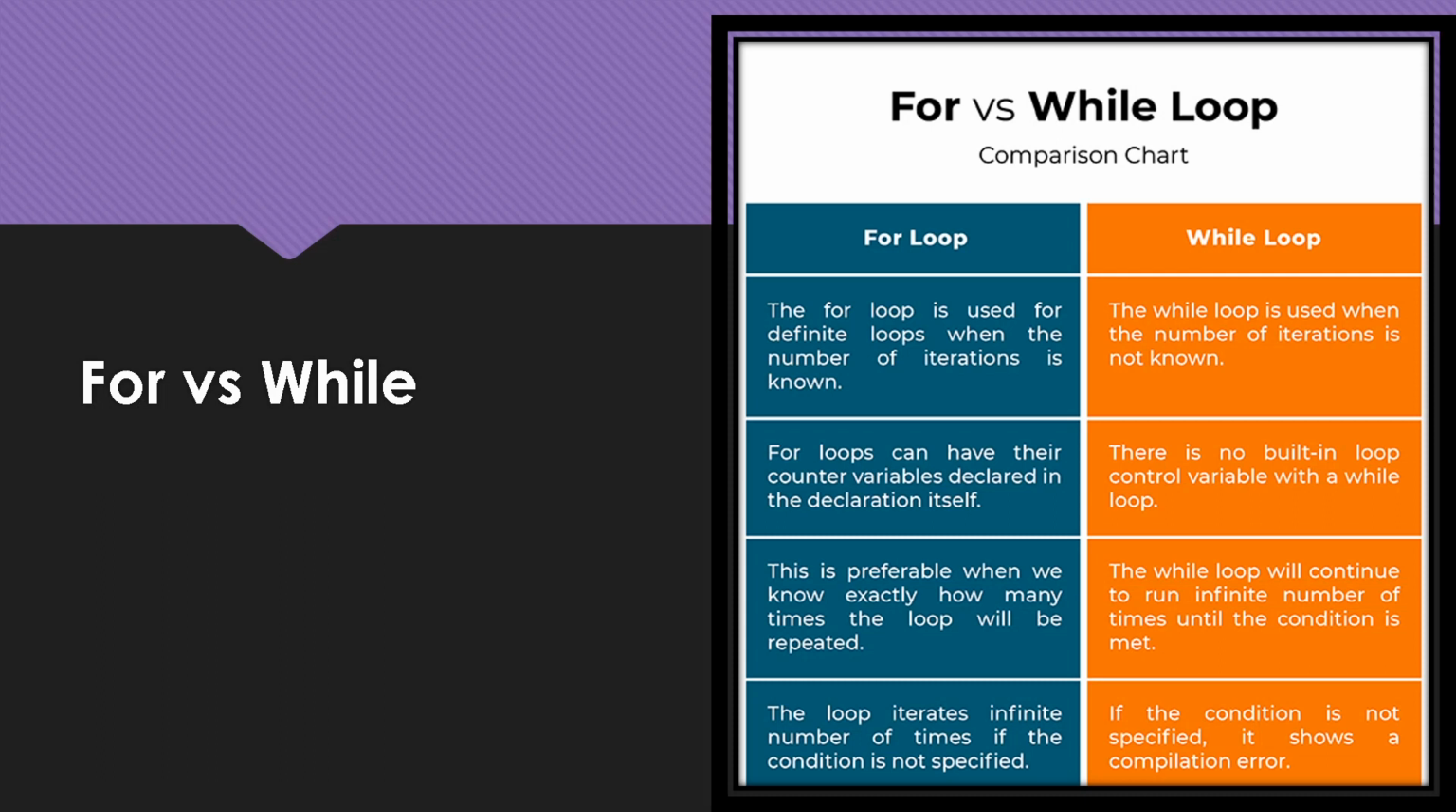The while loop will continue to run an indefinite number of times until the condition is met. So the while loop runs only and only when the condition is true, and it keeps on running until the condition is false. That means until the condition becomes false, the while loop is going to run. In the case of for, the loop iterates an infinite number of times if the condition is not specified. Obviously we have seen the variations of the for loop in which we didn't specify the test condition. So in that case the loop becomes infinite.